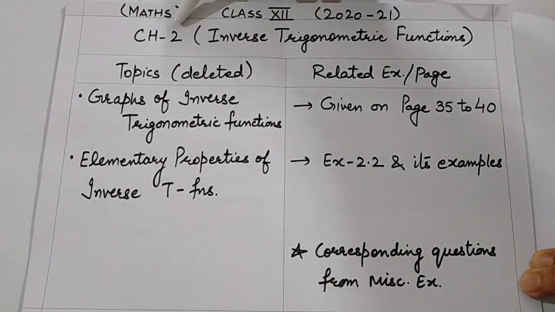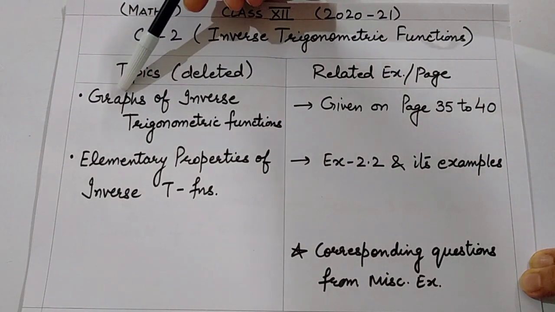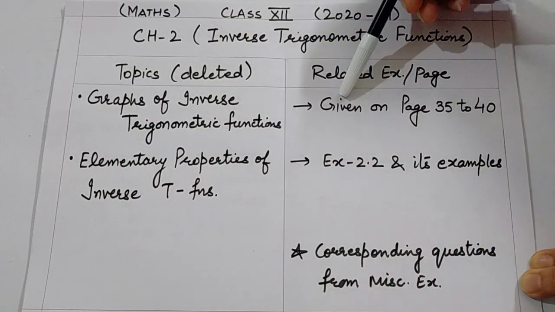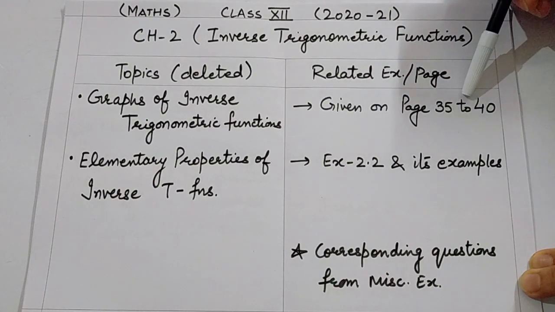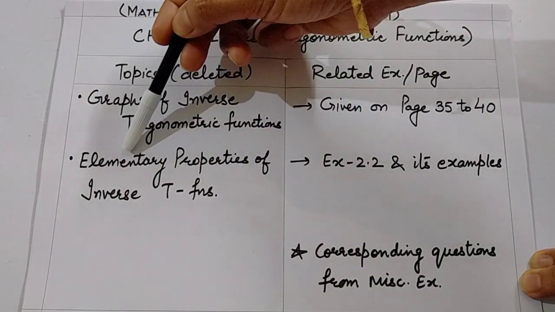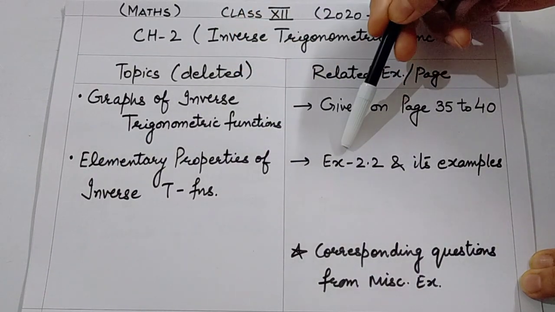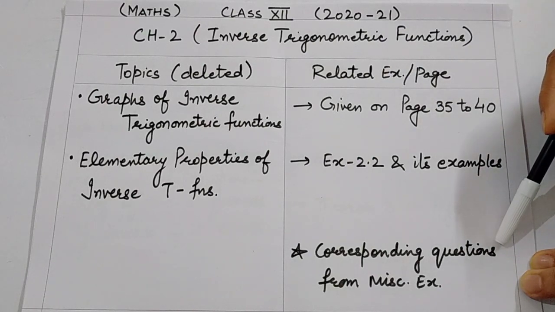Let's come to chapter 2, inverse trigonometric functions. The topics deleted are graphs of inverse trigonometric functions. These graphs have been given on page 35 to 40. So these are all deleted. The next topic deleted is elementary properties of inverse trigonometric functions. Whole exercise 2.2 and its examples, and the basic properties, basic formulae, these all have been deleted now. And the corresponding questions from miscellaneous exercise will automatically be deleted.